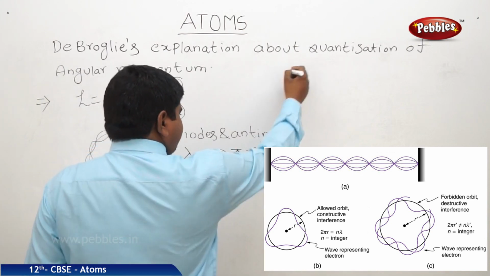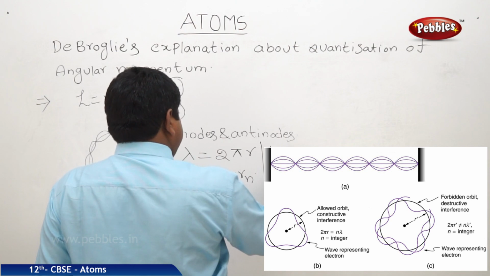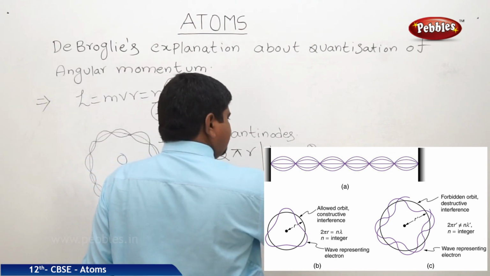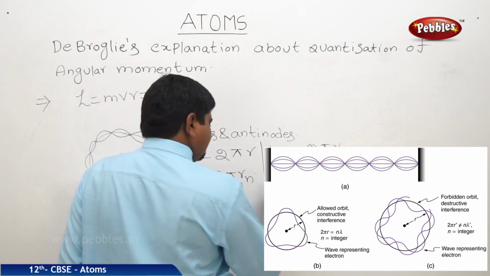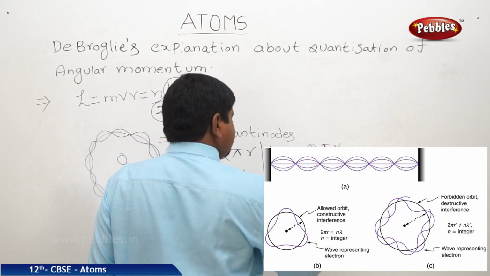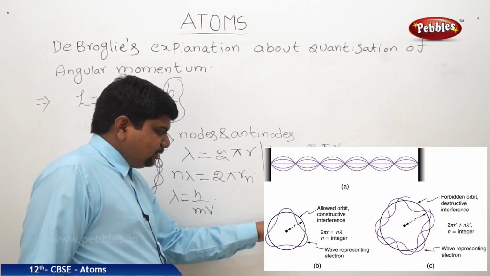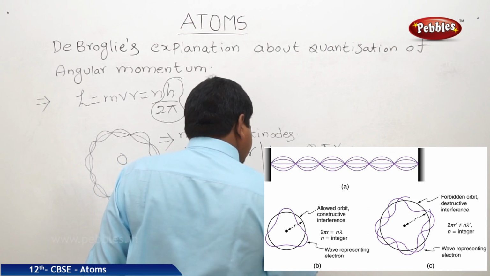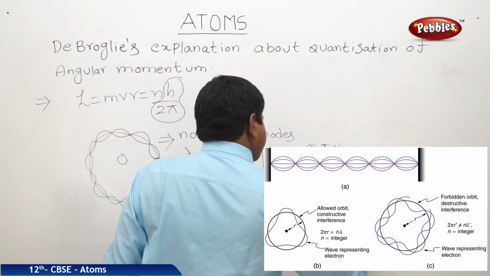Therefore, equating this, h by mv into n is equal to 2 pi Rn, and we can write nh by mvn is equal to 2 pi Rn. Bringing the 2 pi here and m vn there, therefore, nh by 2 pi is equal to m vn Rn.